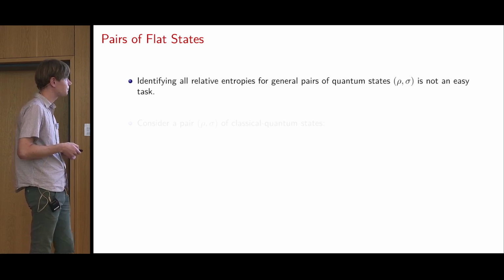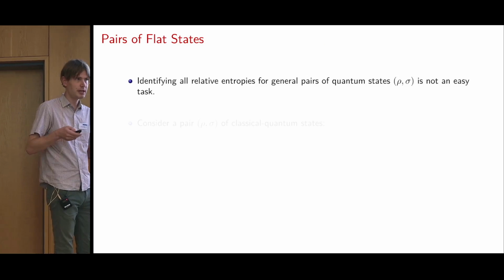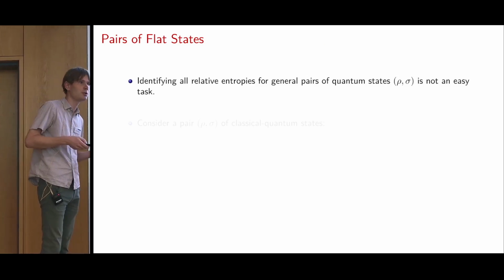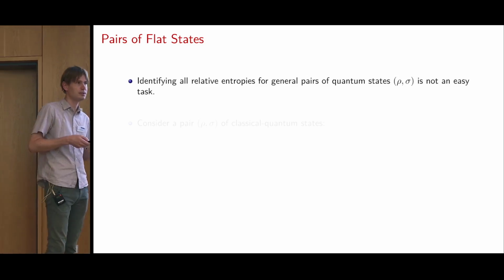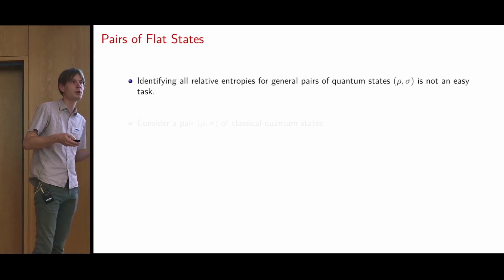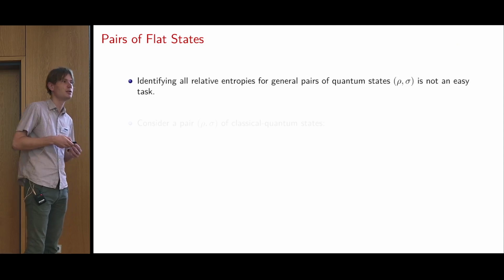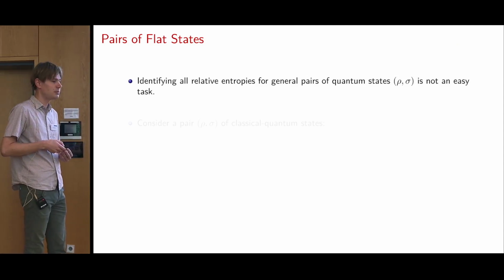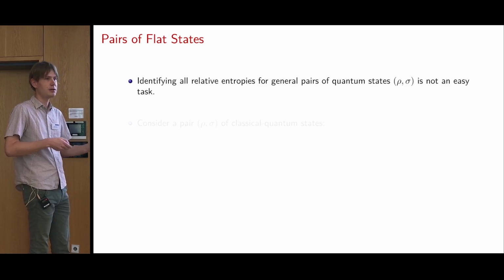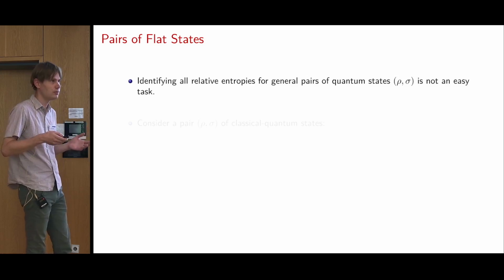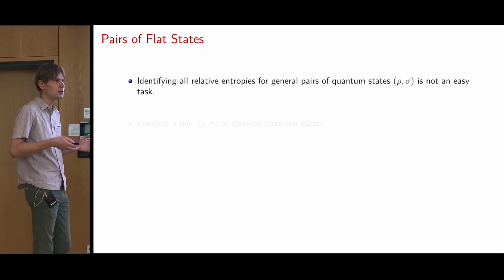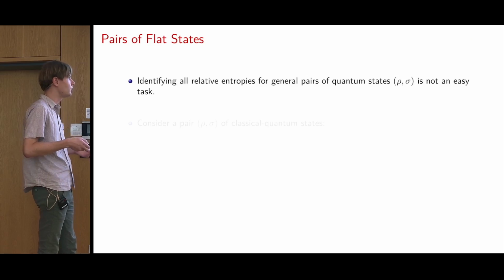It's not an easy task to identify relative entropies for a general pair of quantum states. In the classical case, all relative entropies on two probability distributions are known. They're just the Rényi divergences. But for any fixed alpha Rényi divergence, there are multiple quantum generalizations or extensions of it, and we don't know all of them, and it's hard to prove whether you know all of them or not.